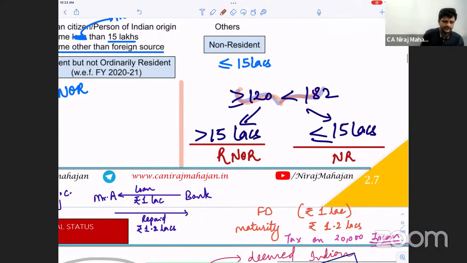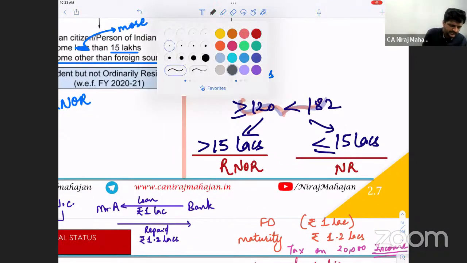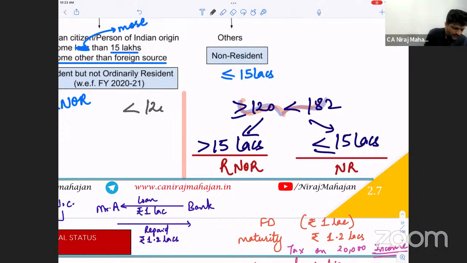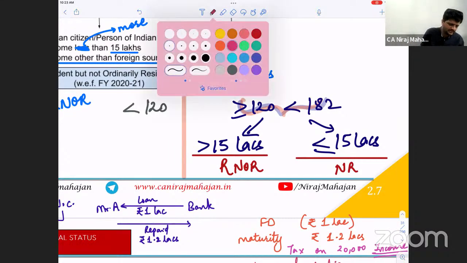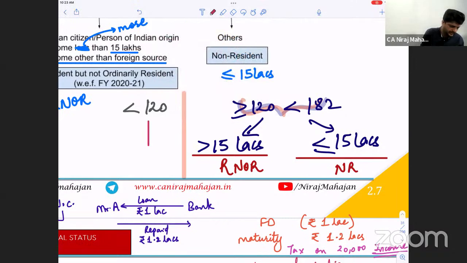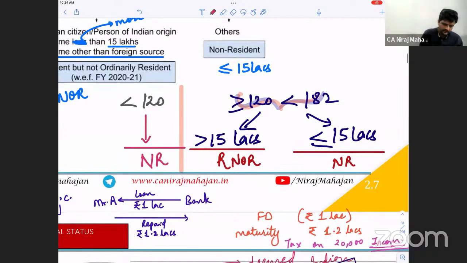Therefore, please pay attention now. If a person is staying in India for less than 120 days, you will not even check what his income is. What is the answer of this, Mansi? Tejal? NR. Clear?